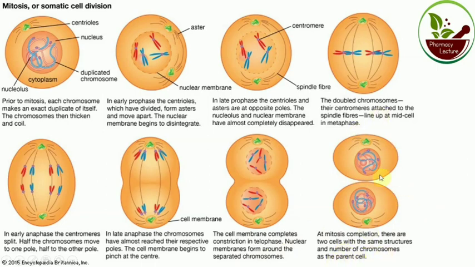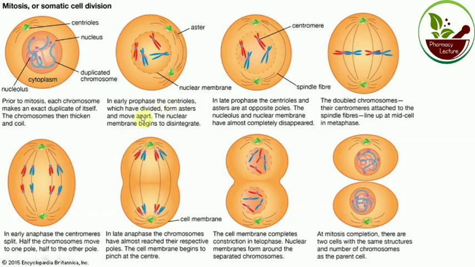Two separate cells are formed from one cell. So the phases are prophase, metaphase, anaphase, then telophase and cytokinesis. This is the cell division of the mitosis process.